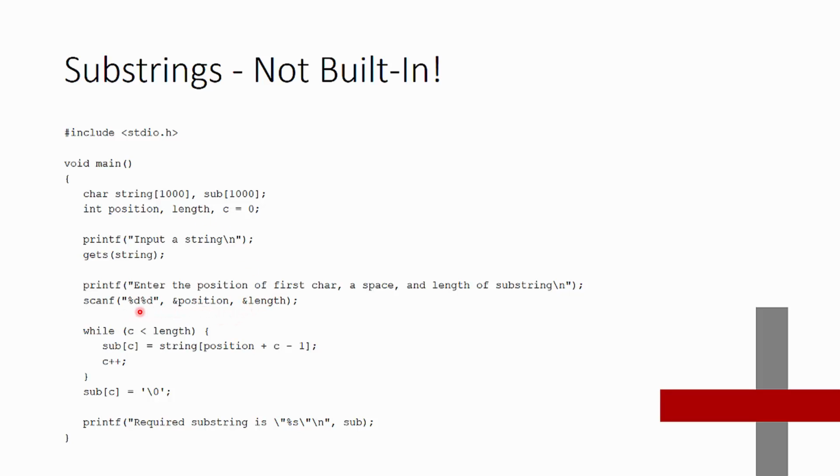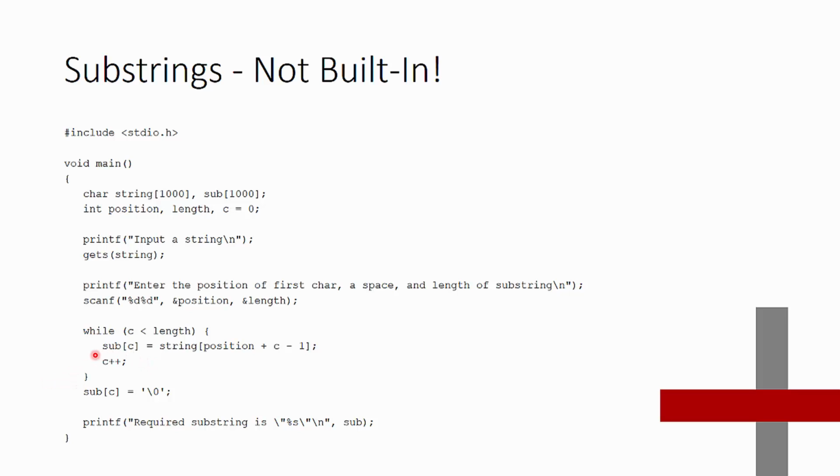So we're saying we're going to take in the positions that have been entered here and store them into the integers that the user has declared. Then in our while loop here, we're going to start from a C value of 0, and as long as C is less than the length that was entered by the user, then we'll start processing these internal commands. The while loop goes from this curly brace down to this curly brace.